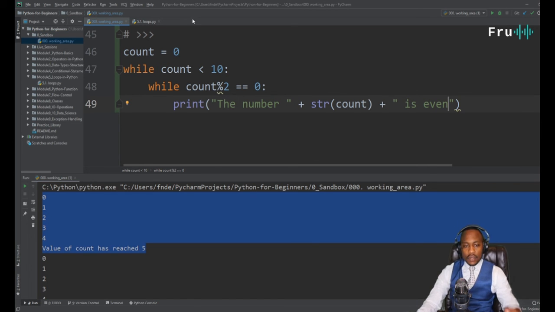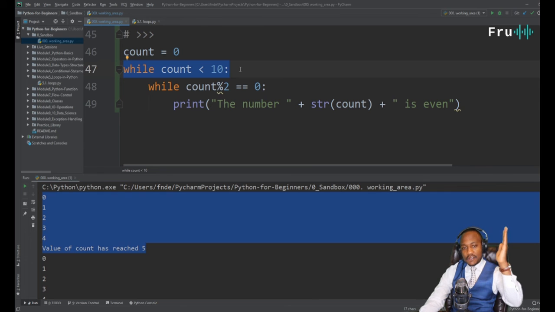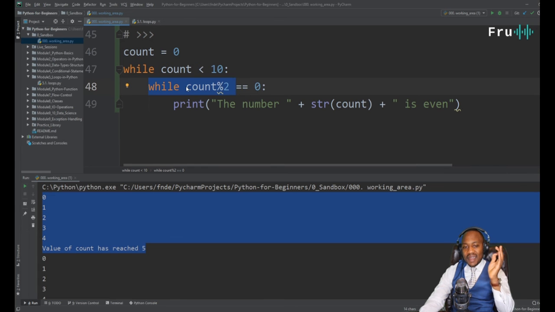All right, so we saw this concept before, and the idea of being able to figure out an even number is simply take the number mod 2. If there's no remainder, which means that that's 0, then it's even, otherwise it's odd. So while we're starting from here, while count is less than 10, and that starts from 0. Is 0 less than 10? Yes. Now we're coming in here. Now while count mod 2 is equal to 0.